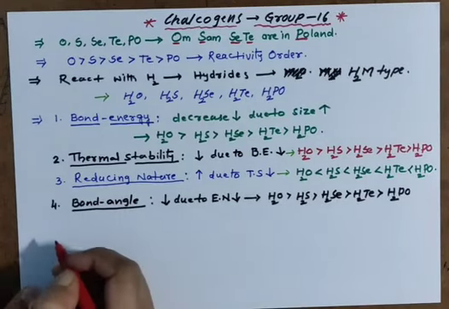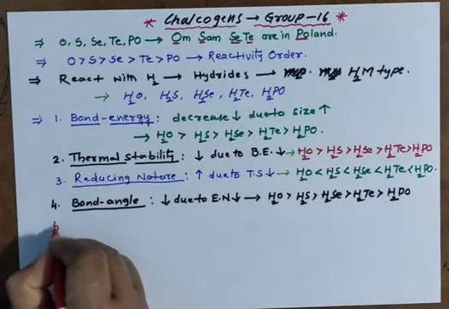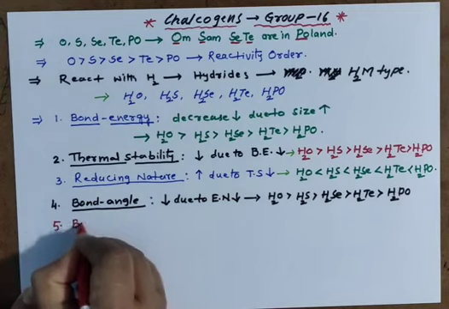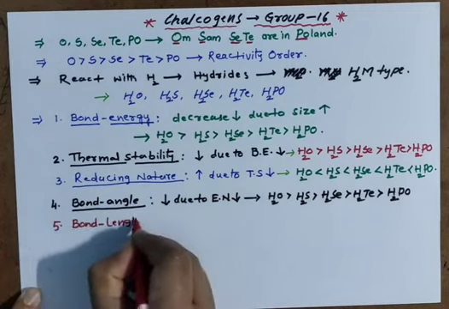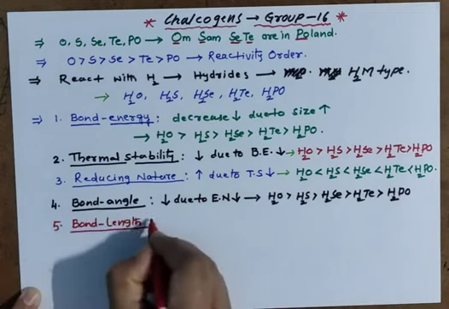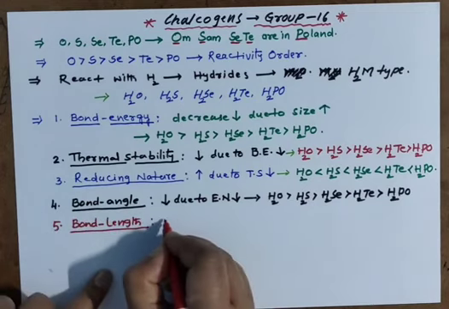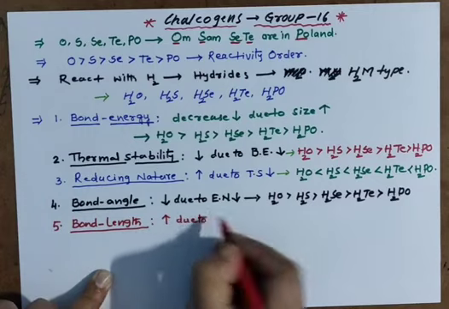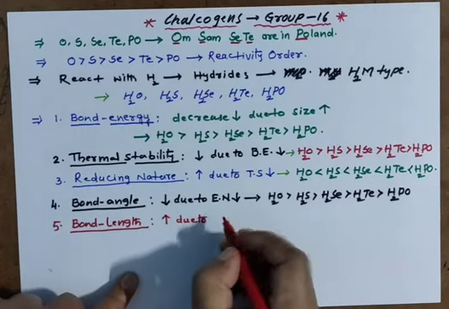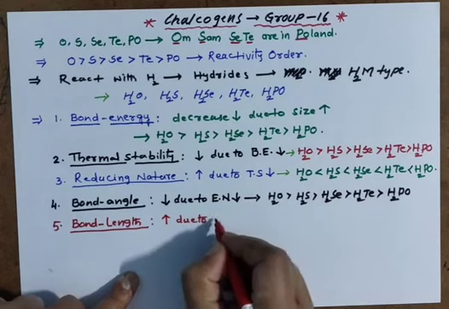Next, bond length. It is very easy to address bond length, because bond length down the group in hydrides increases due to central atom size increasing.